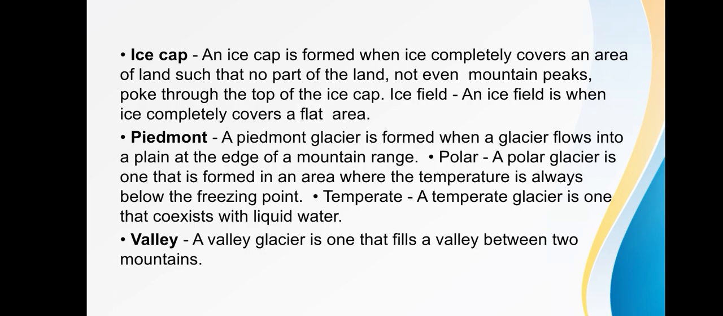Ice field. An ice field is when ice completely covers a flat area. So an ice cap is a glacier. It is a thick layer of ice and snow. An interconnected series of ice caps and glaciers is called an ice field.